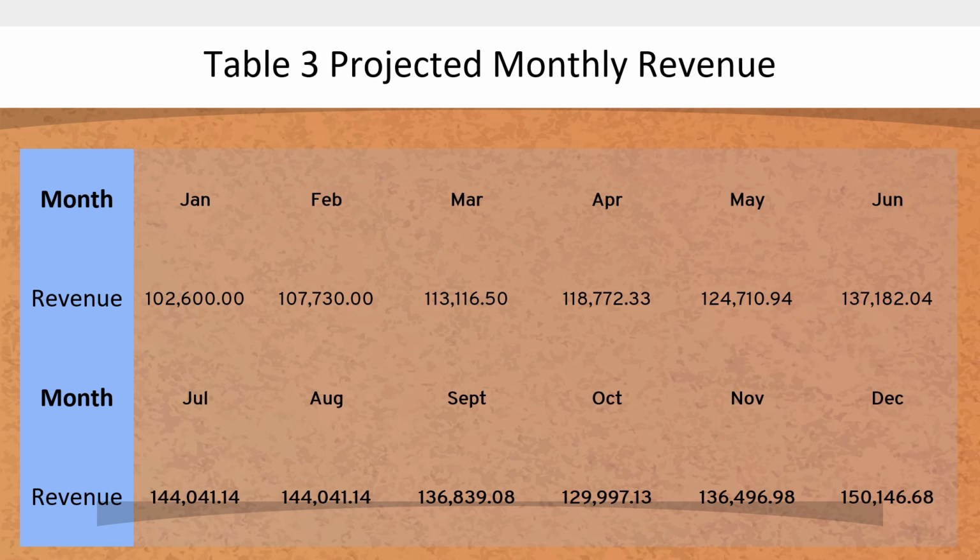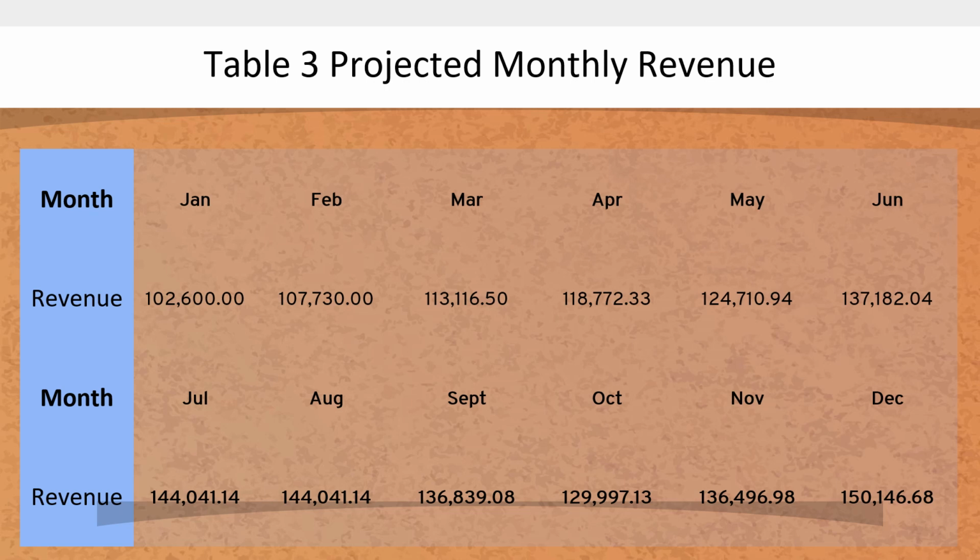Table 3 shows the projected monthly revenue. Remember that in the previous activity or computation, we have the revenue for January, which is a total of 102,600, and there is an increase of 5% up to the month of June. So we only have to multiply that for easy computation. You multiply the amount 102,600 by 1.05, so that you don't have to add up the 5% from the previous revenue. You got that? Okay, let's continue.